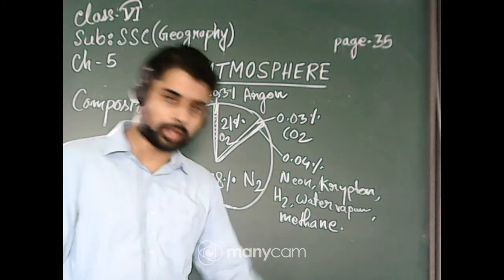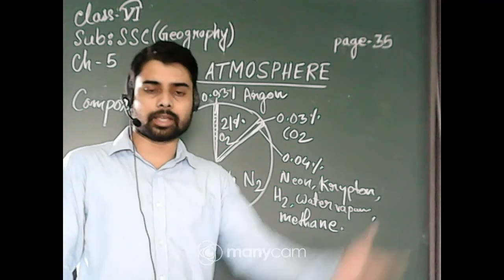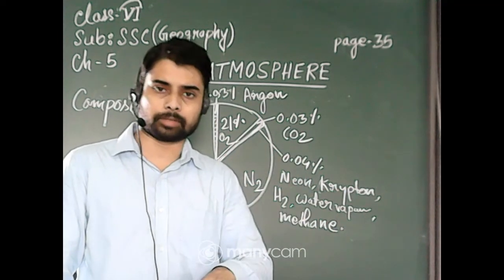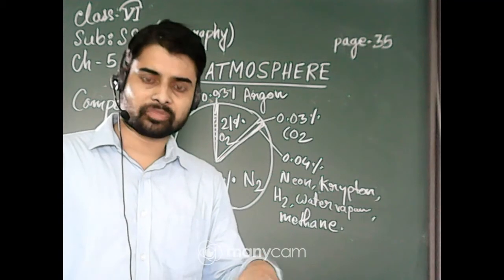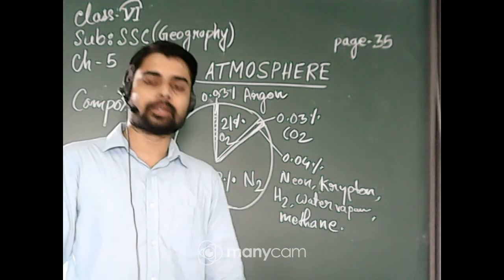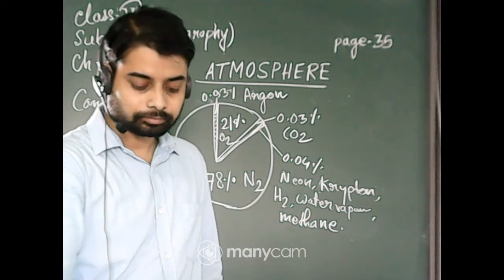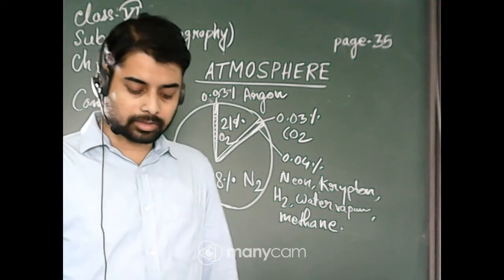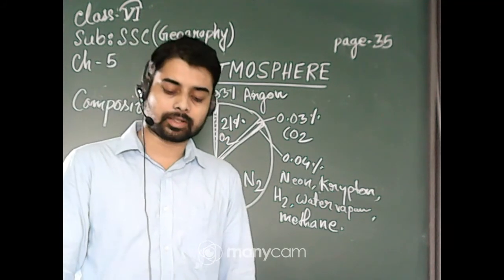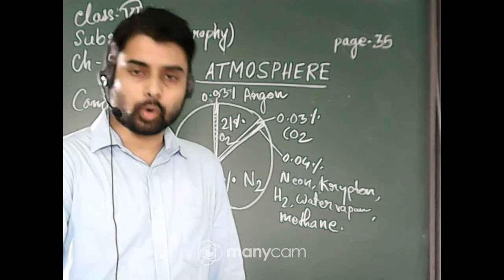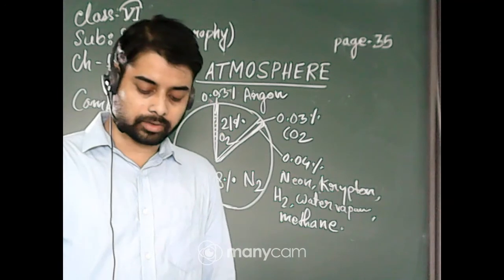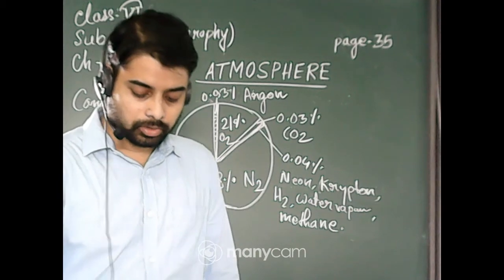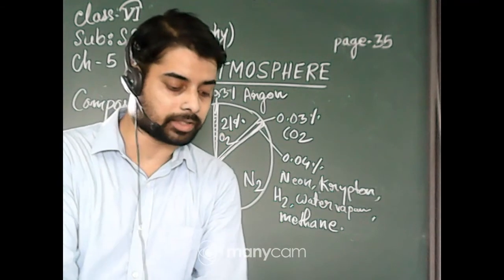But the other planets without atmosphere absorb all the heat in the daytime from the sun and radiate it away at night, so the planets become cold again. That's why life cannot exist on planets like Mars, Jupiter, etc. And four, it protects us from harmful cosmic rays, gamma rays, and the ultraviolet rays, etc. The ozone layer is also present in our atmosphere. So in this way, it is very helpful to us in various manners.